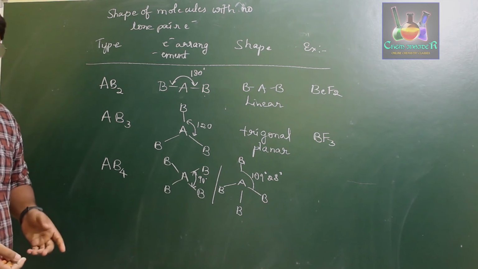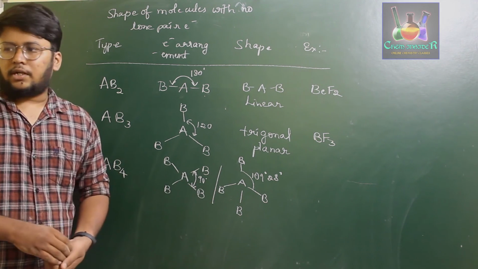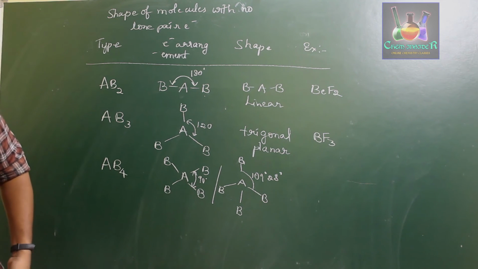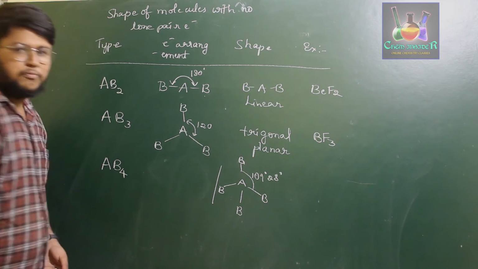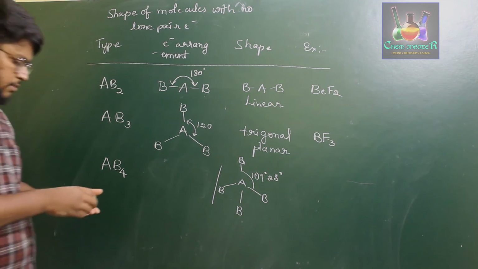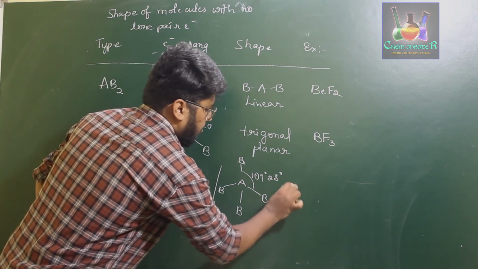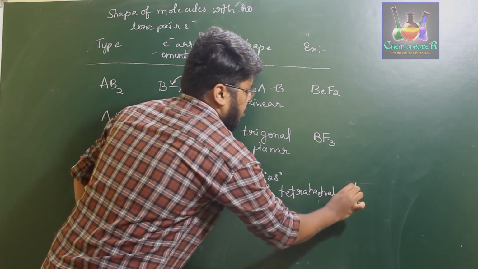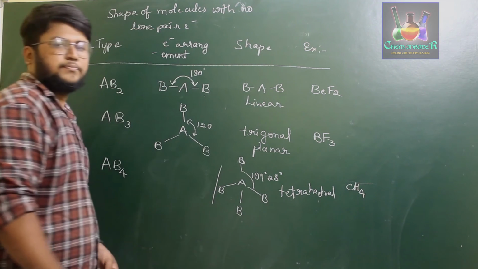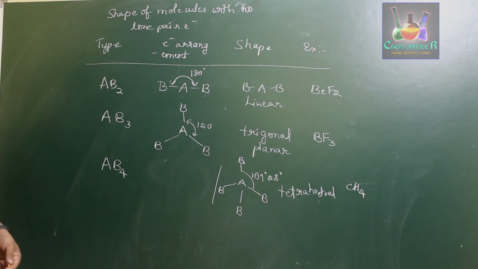Therefore, the more preferred one is the tetrahedral geometry, but not the one with 90 degree angle. Therefore, the geometry for an AB4 type of molecule is tetrahedral. Example, the CH4 molecule.